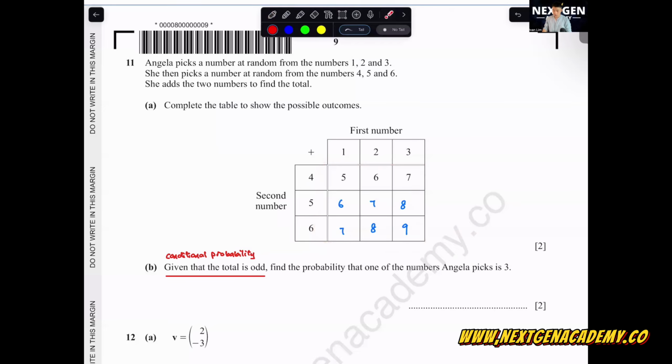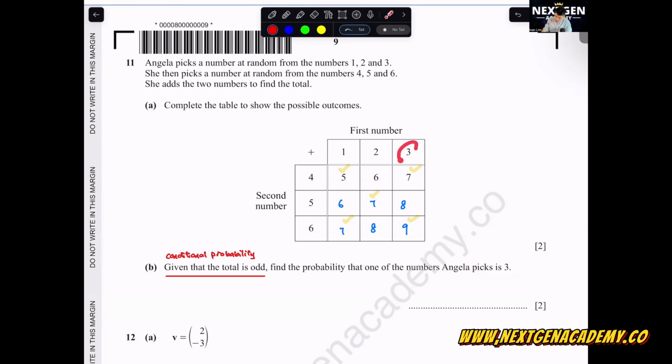You're just going to stick to the odd values. How many odd values do we have? 1, 2, 3, 4, 5. Got it? You're not going to take it over 9. So the criteria here is based on odd numbers. Now, the number that she picked is 3. How many of them? One of the numbers is 3.